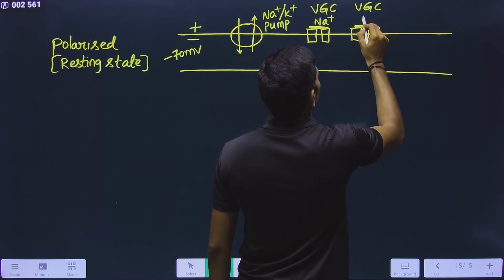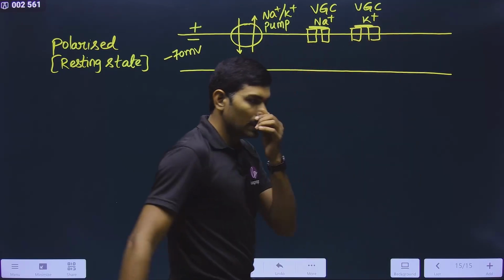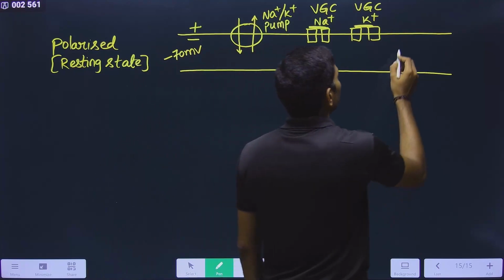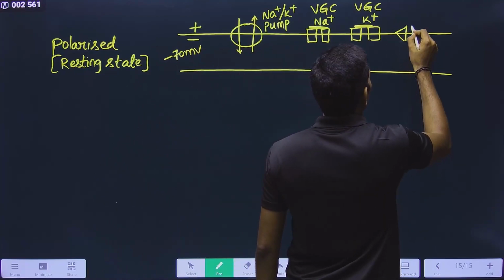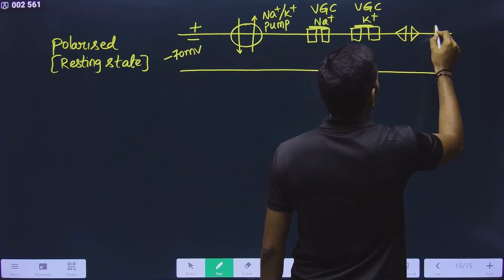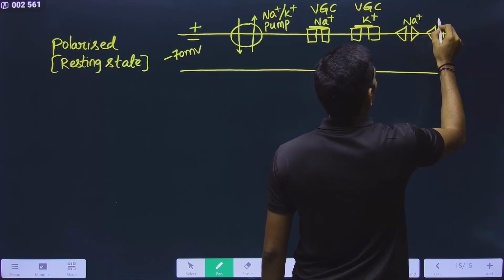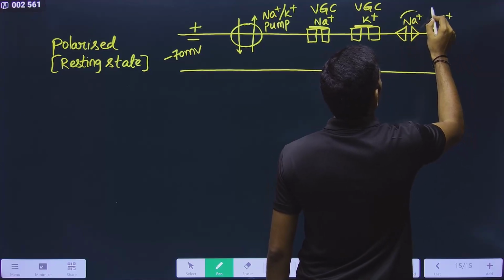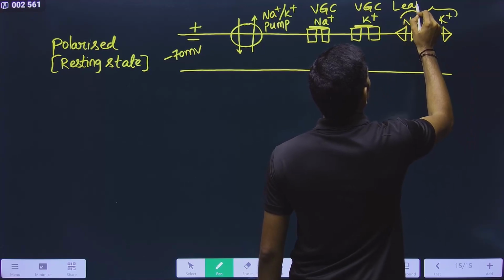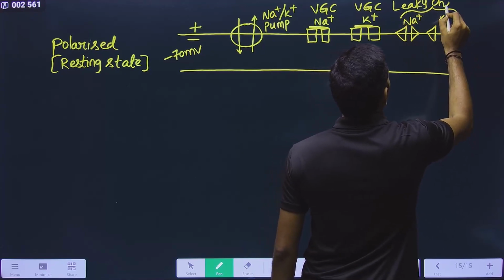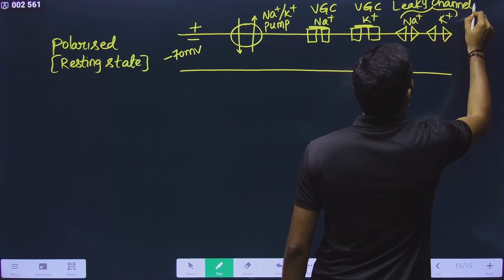Voltage gated channel for K plus. Understood or not? Next one is the leaky channel. Leaky channel for Na plus, leaky channel for K plus. This is for Na plus, this is for K plus. These two are leaky channels. Please observe carefully.